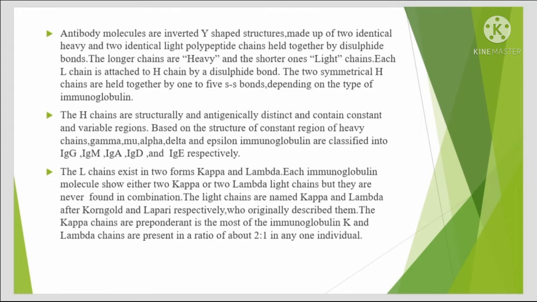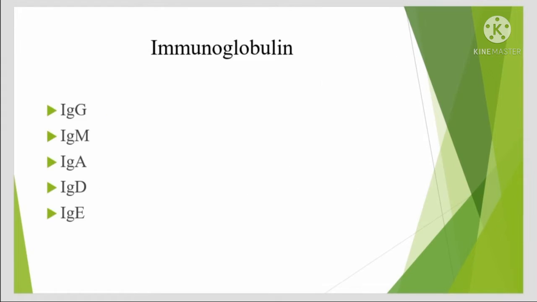The L chain exists in two forms, kappa and lambda. Each immunoglobulin molecule shows either two kappa or two lambda light chains, but they are never found in combination. The light chains are named kappa and lambda after Korngold and Lipari respectively, who originally described them. The kappa chains are preponderant in most immunoglobulins, and kappa and lambda chains are present in a ratio of about 2:1 in any one individual.